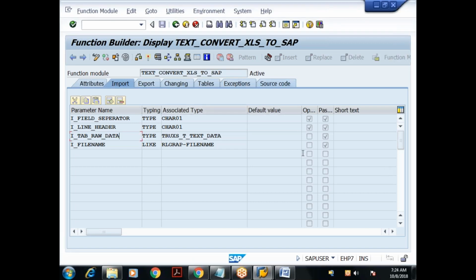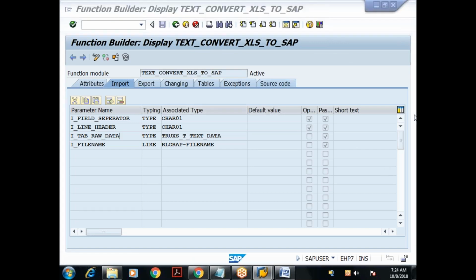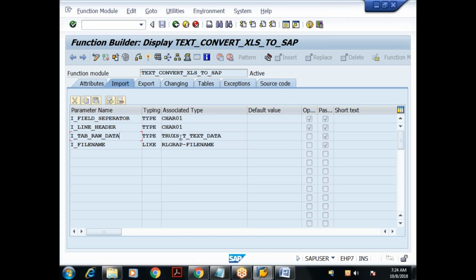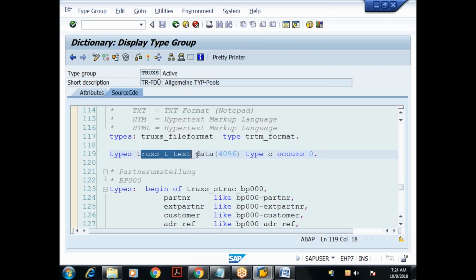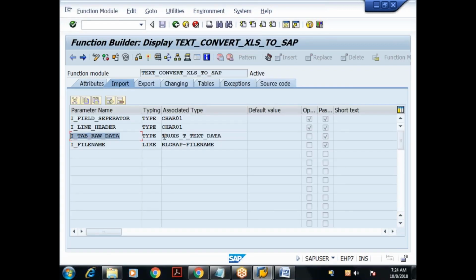Yeah. So there are two mandatory parameters. One is of type TRUXS_T_TEXT_DATA. By looking at this parameter, I don't understand what this is. Let me double click on this. What is this structure? TRUXS_T_TEXT_DATA is type C occurs 0. Occurs is nothing but an internal table. So I can call this parameter an internal table. So I need to declare this internal table.